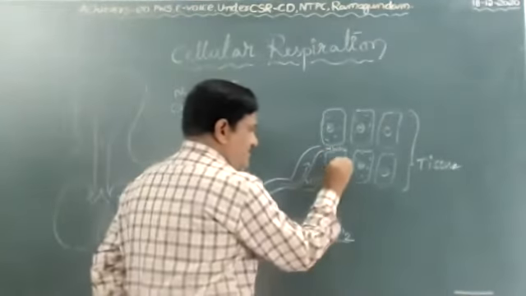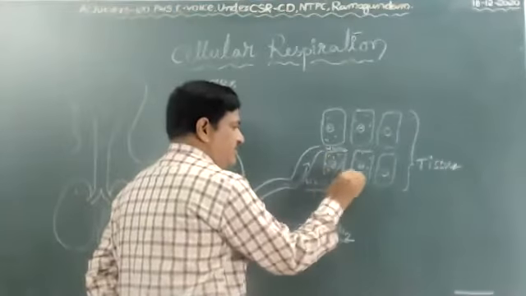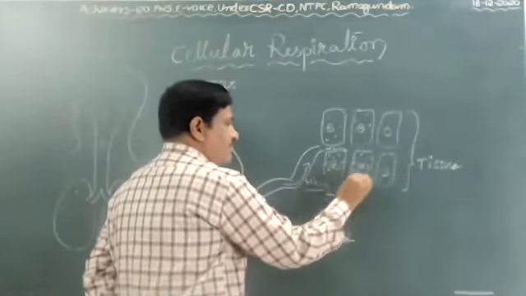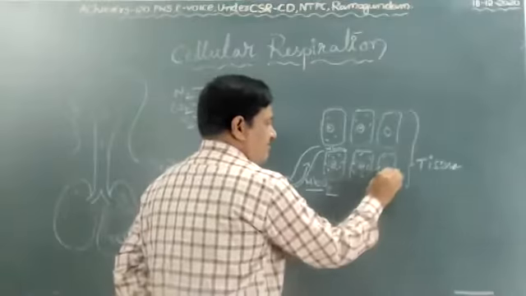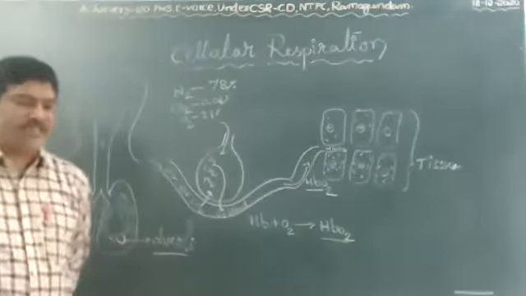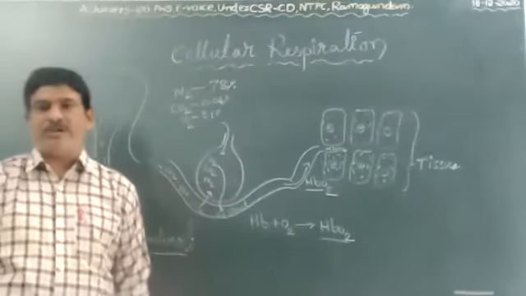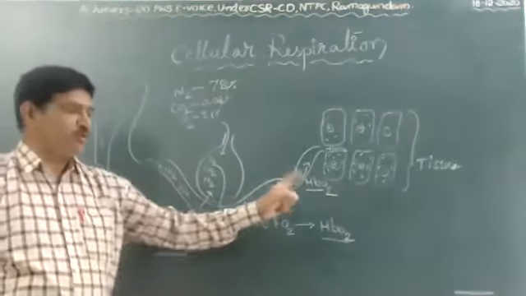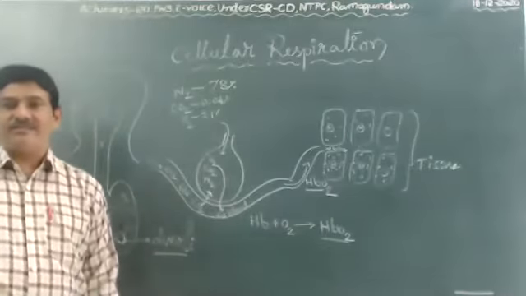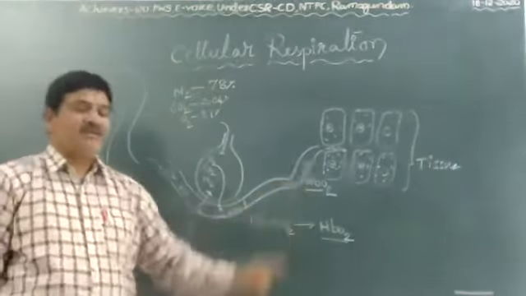Here, oxidation has already been occurring continuously in the cells. Already in the first class I explained what respiration is. Oxidation of food material like carbohydrates and fats to produce energy is called respiration.